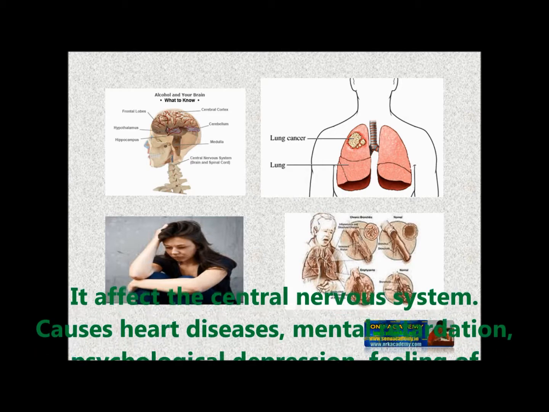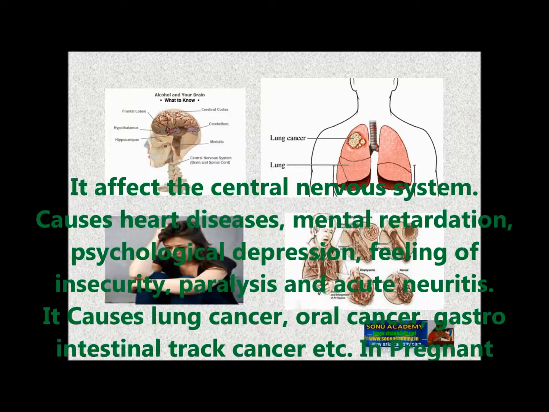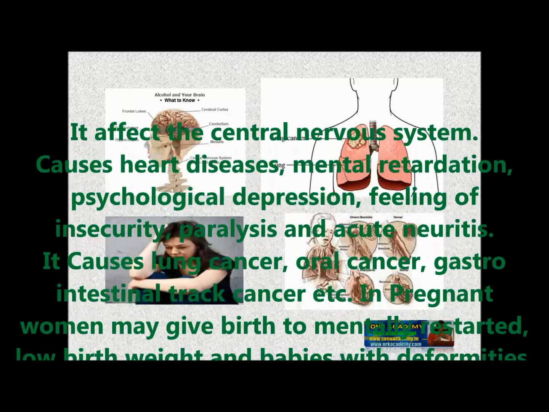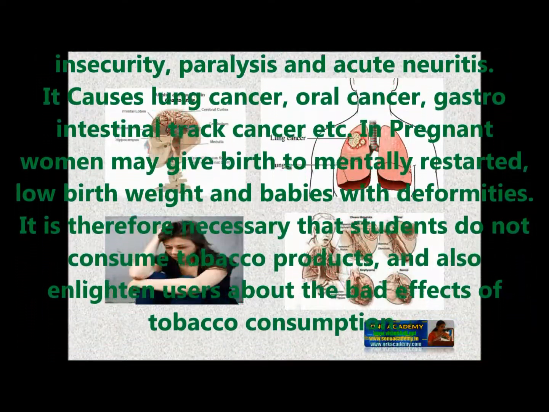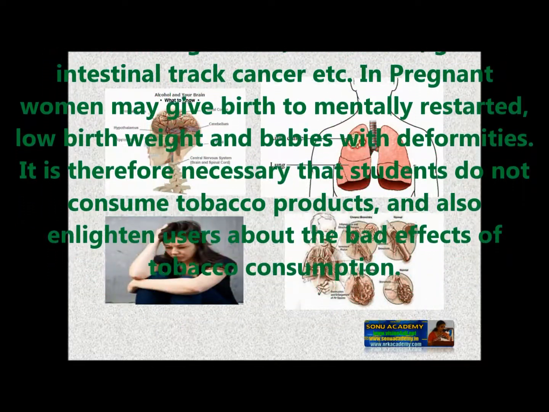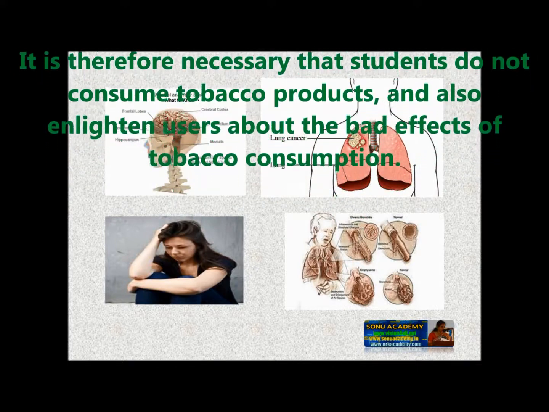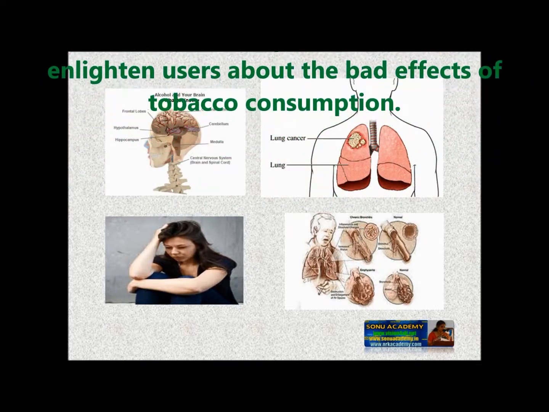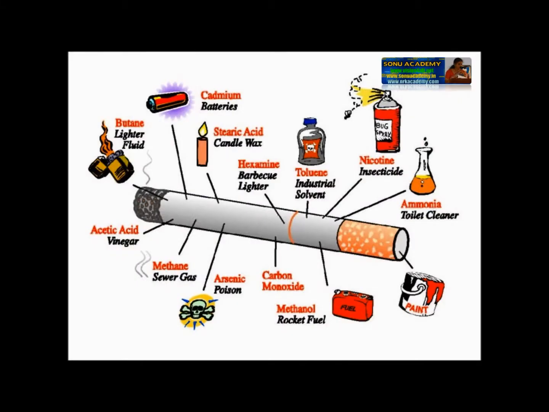Consumption of tobacco products affects the central nervous system, causes heart diseases, mental retardation, psychological depression, feeling of insecurity, paralysis and acute neurosis. It causes lung cancer, oral cancer, gastrointestinal tract cancer, etc. Pregnant women may give birth to mentally retarded babies, low birth weight babies and babies with deformities. It is therefore necessary that students do not consume tobacco products and also enlighten the users about the bad effects of tobacco consumption.